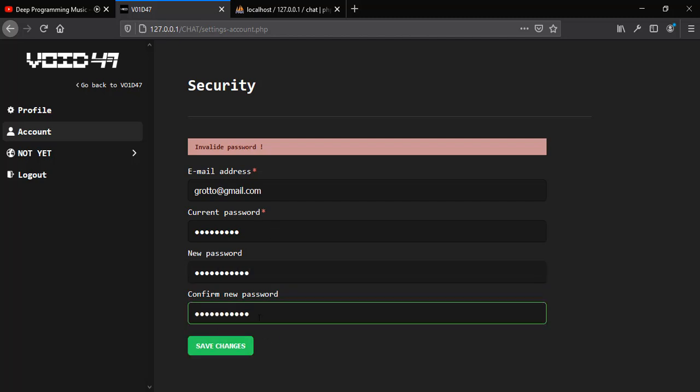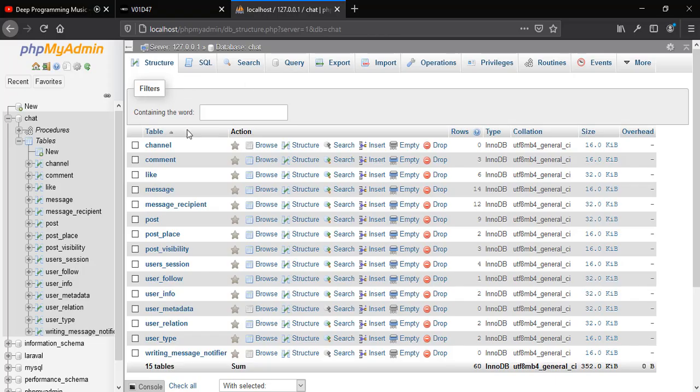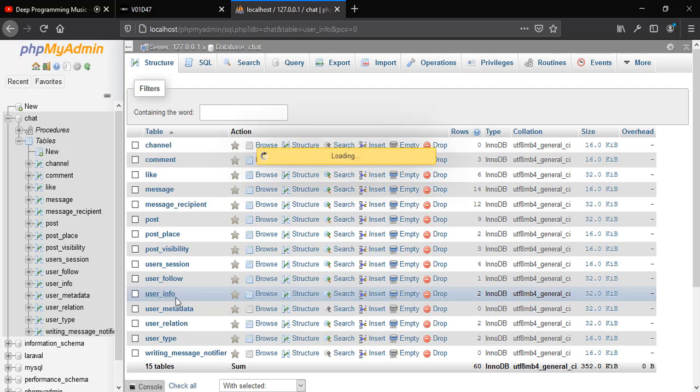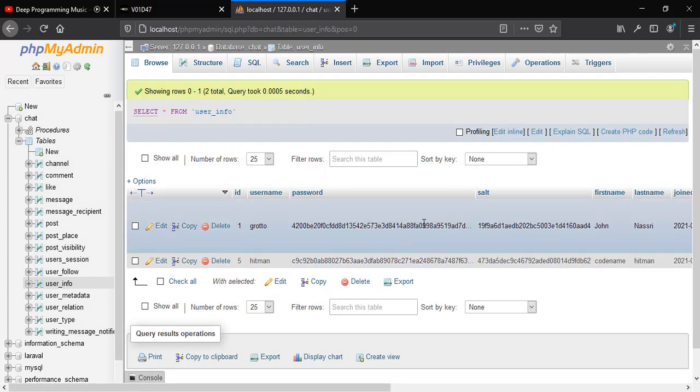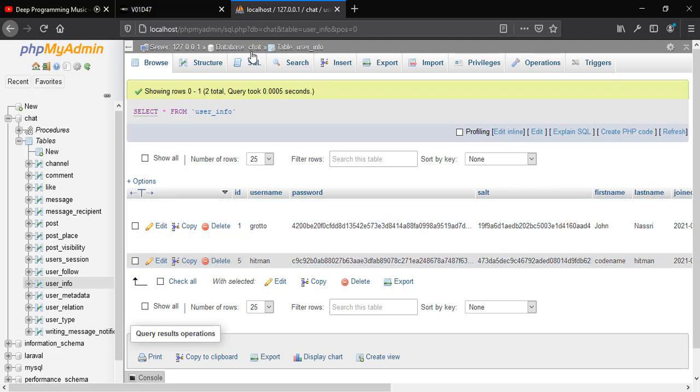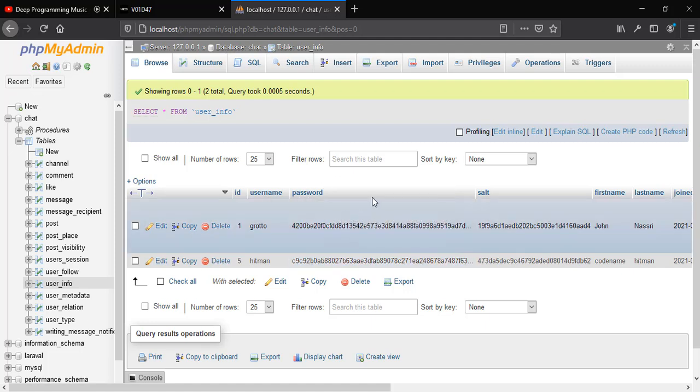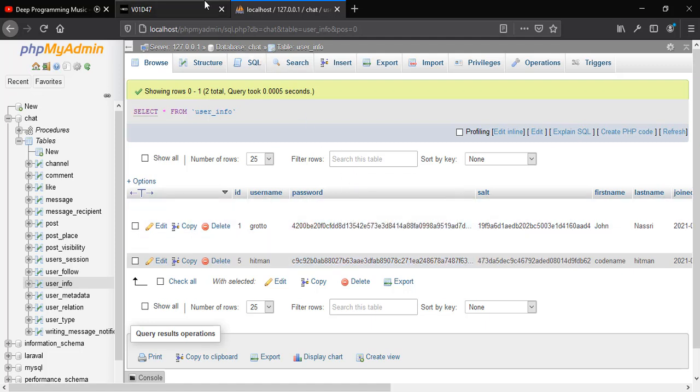Before we save these changes, I just want to mention something. If we go to the user info, along with the stored password, which is a hashed password, we have this salt. This is basically used to add an extra layer of security to the password, because we use a hashing system. Sometimes some hashes like MD5 generate the same hash for identical strings.